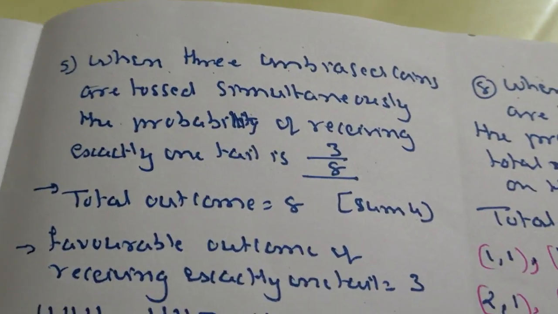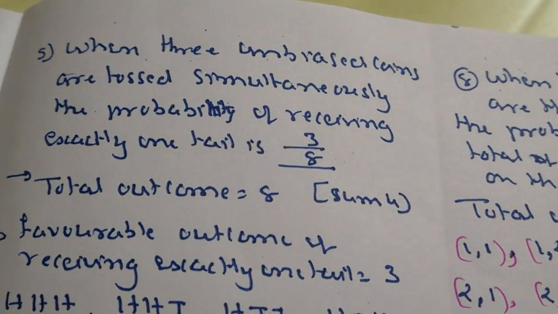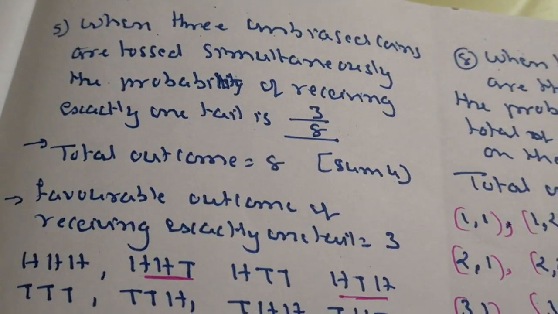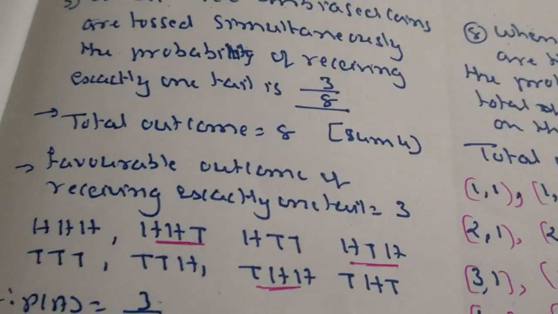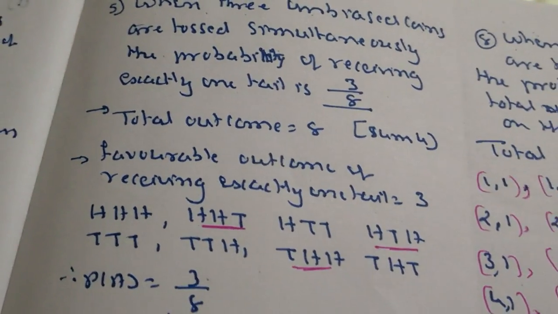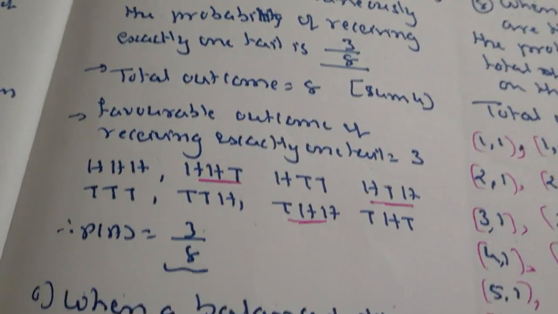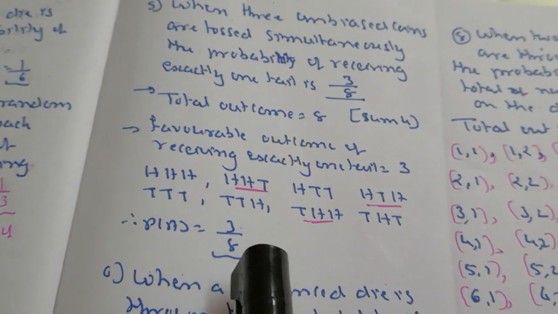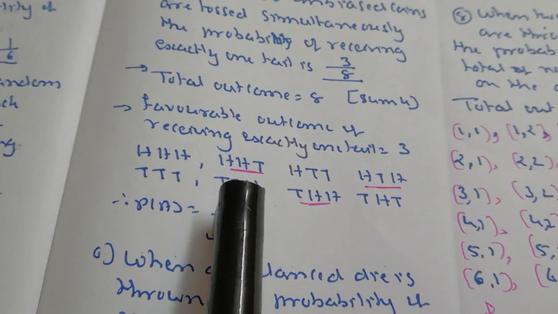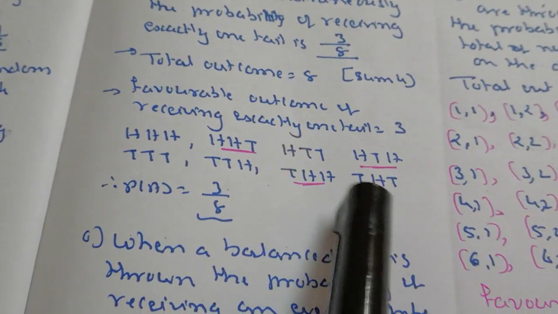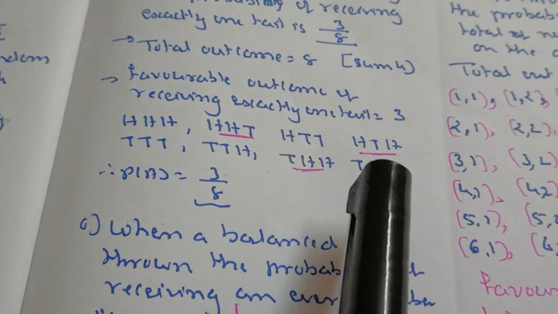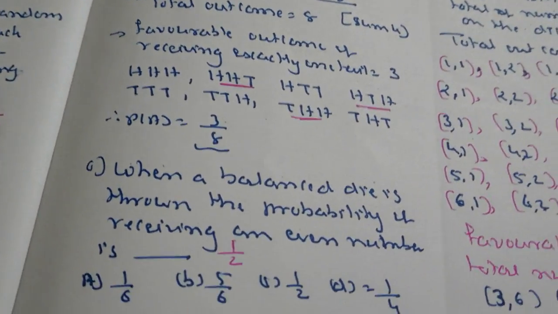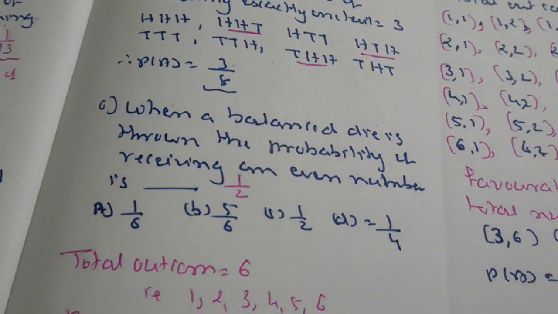Similarly, when 3 unbiased coins are tossed simultaneously, the probability of receiving exactly one tail is dash. The total outcomes are what we have seen in the previous sum. Exactly one tail occurs in head, head, tail; head, tail, head; and tail, head, head. So 1, 2 and 3. So favorable outcomes are 3, so it is 3 upon 8.